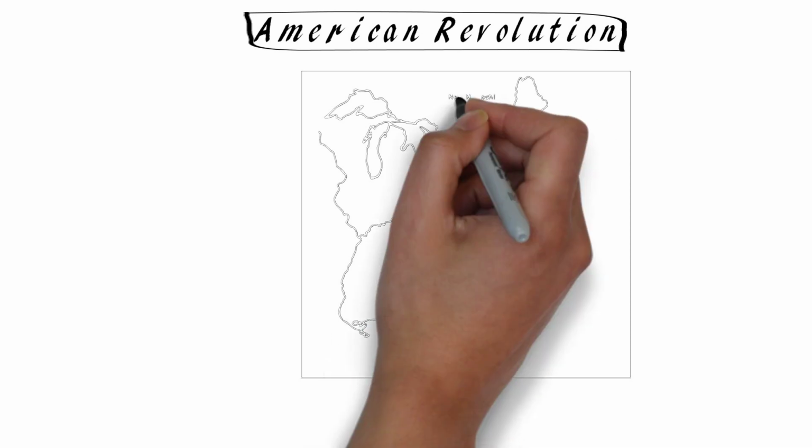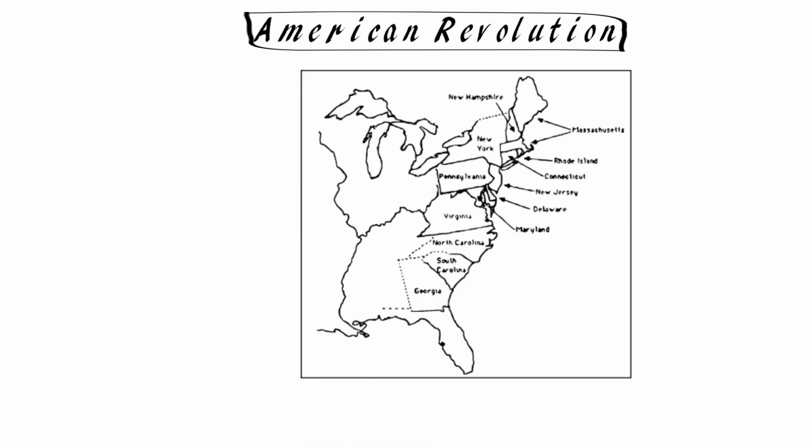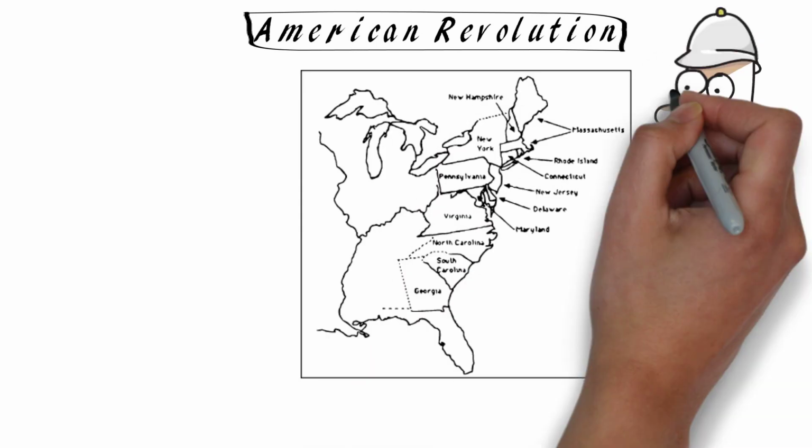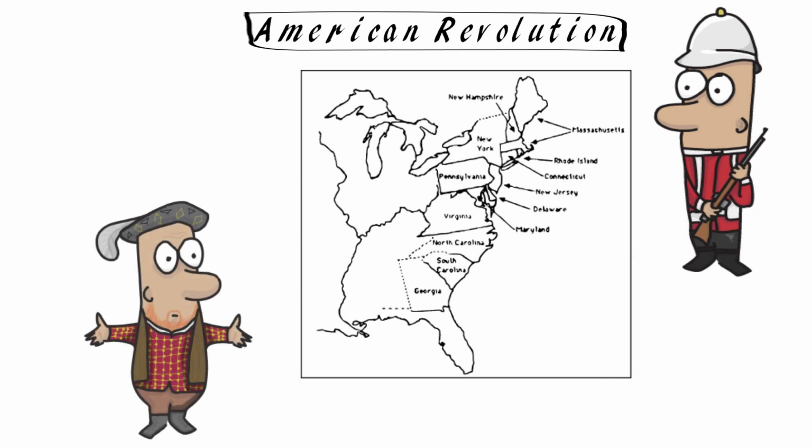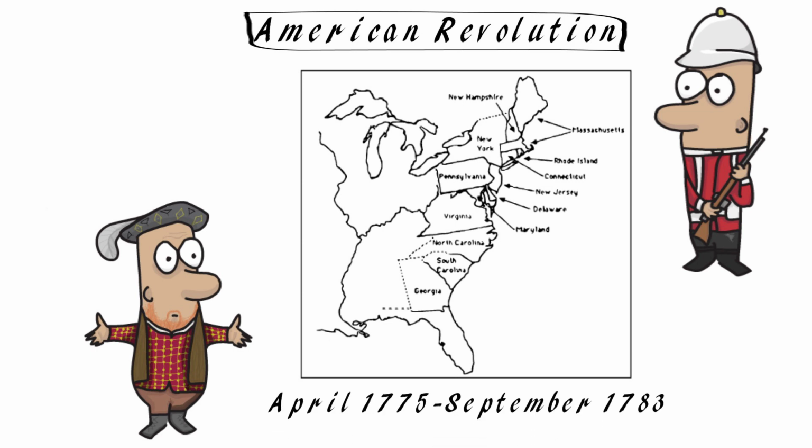The American Revolution was a fight between Great Britain and the 13 original colonies of the United States. The American colonies wanted freedom from being led by Great Britain and King George III, and to establish a nation of their own. The war lasted 8 years from April 1775 until September 1783.